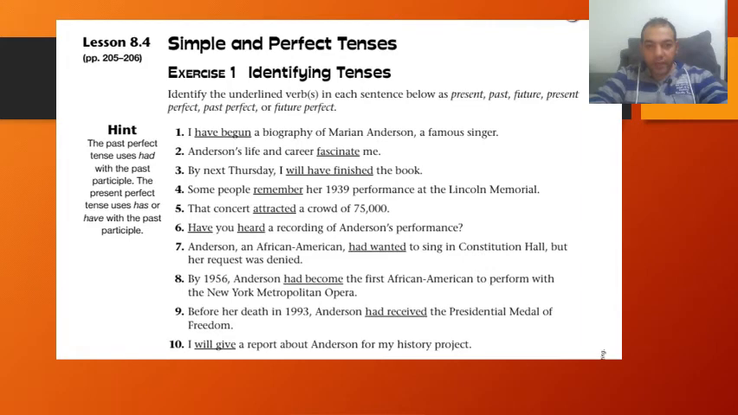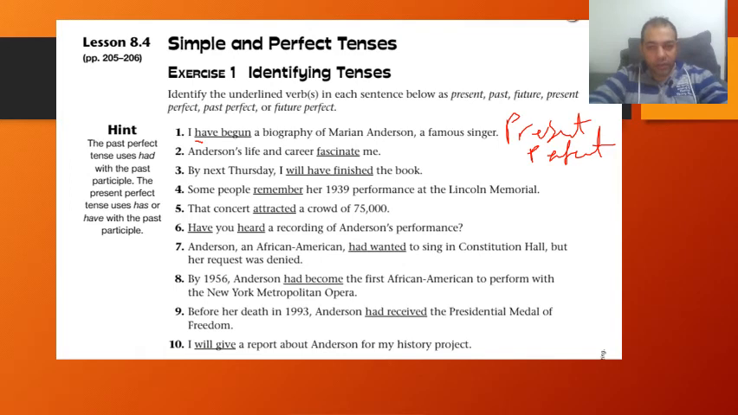Okay, another exercise. Identify the underlined verbs in each sentence below as present, past, future, present perfect, past perfect, or future perfect. The first one here: I have begun a biography of Marian Anderson, a famous singer. First of all, as you see here, we have have and begun. So when you find have and past participle, directly we should go for the present perfect. Please, yes, you're right. Present perfect.